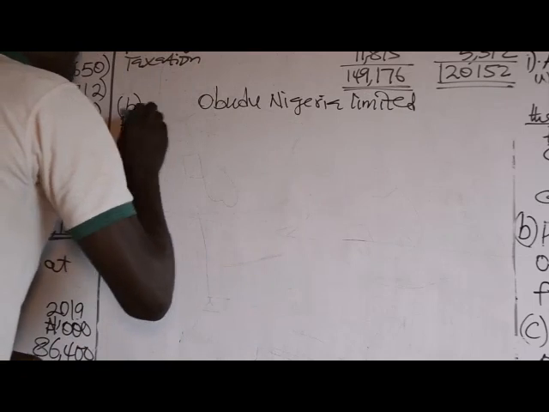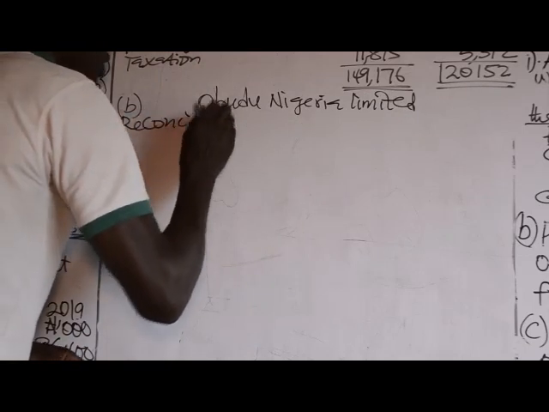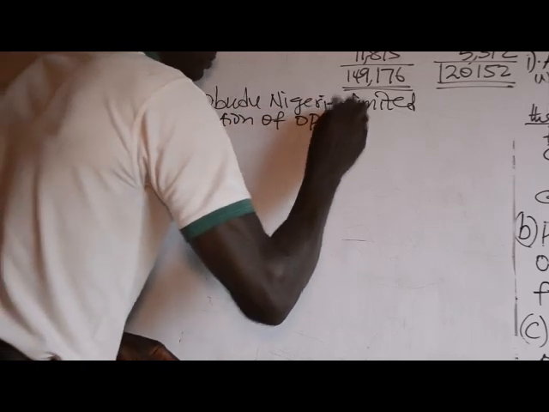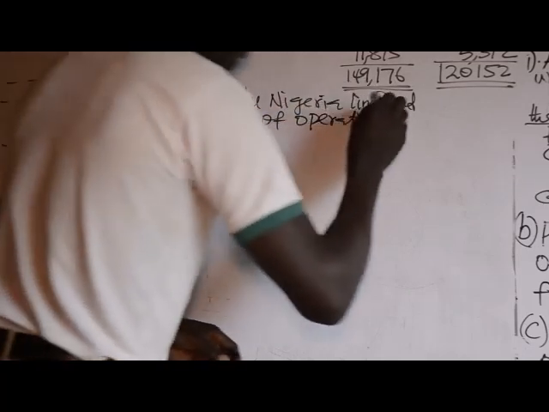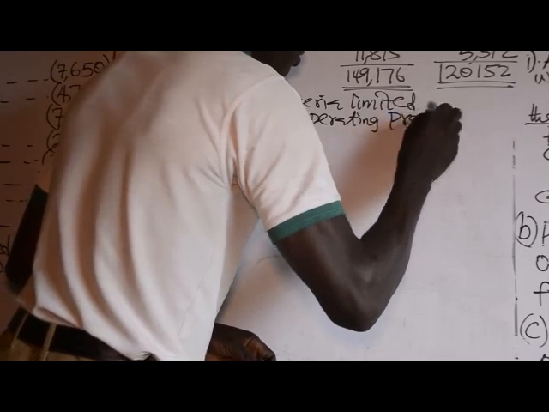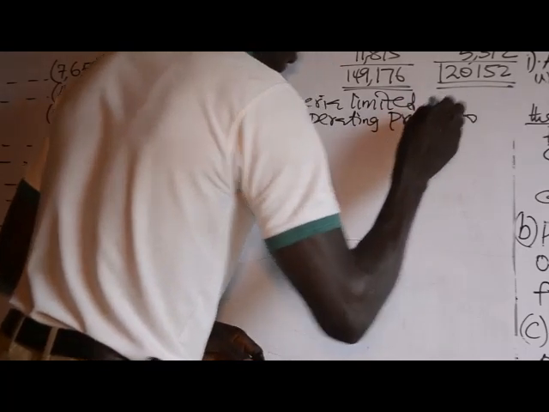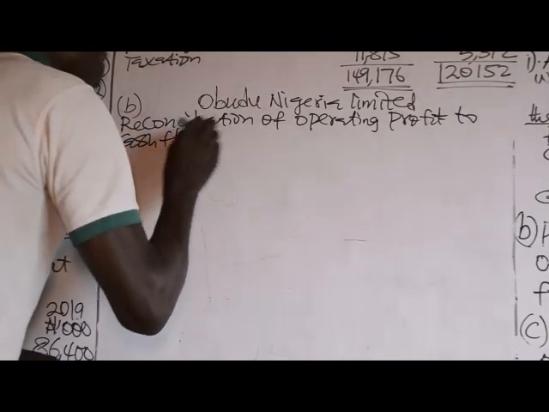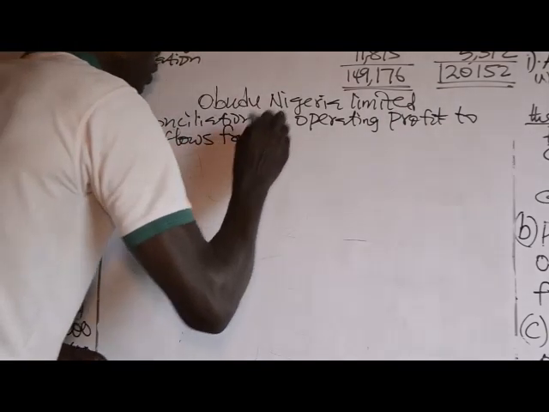Reconciliation of operating profit to cash flows from operations.